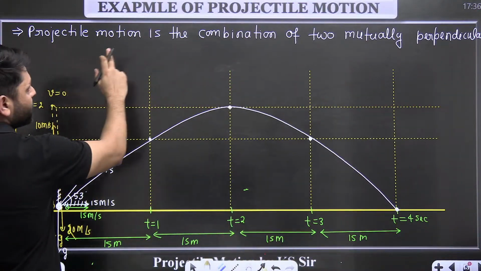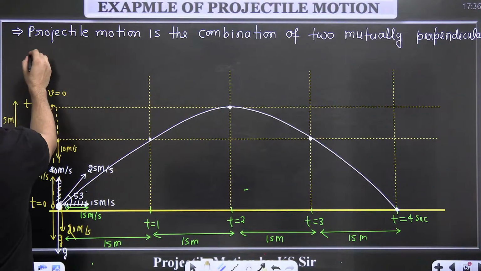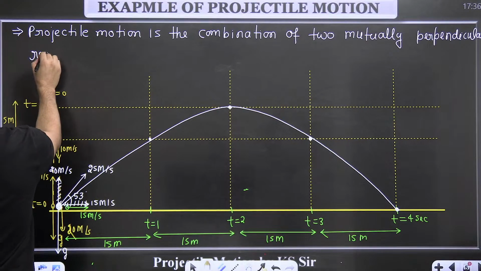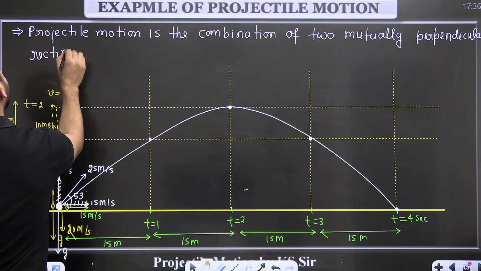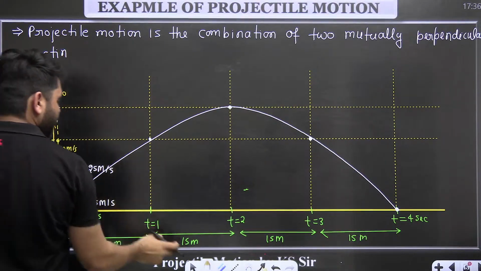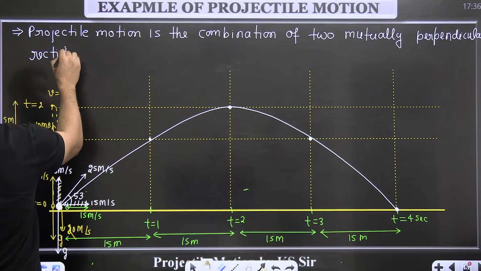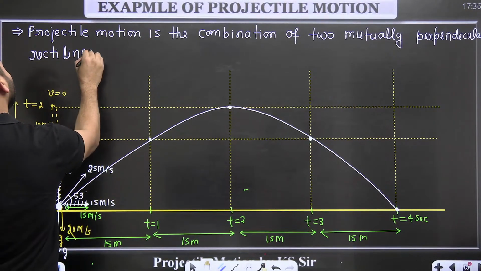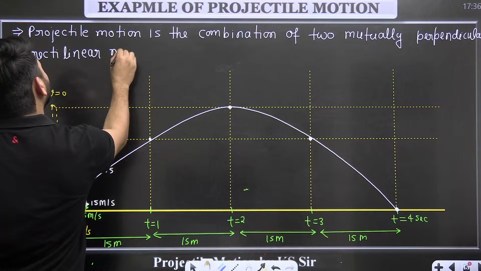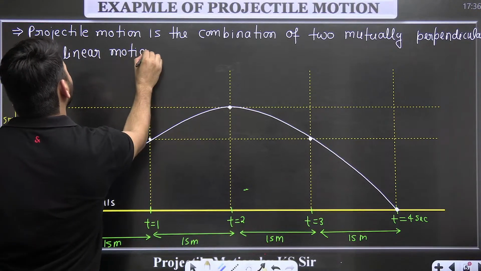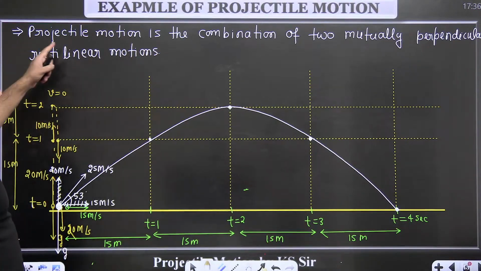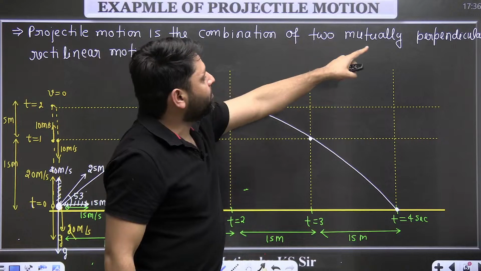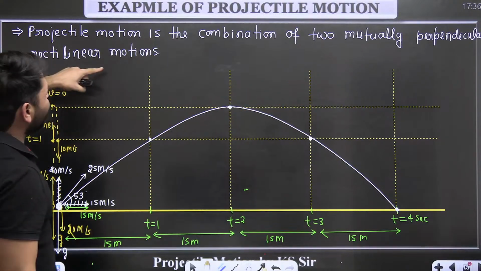So projectile motion is a combination of two mutually perpendicular rectilinear motions.